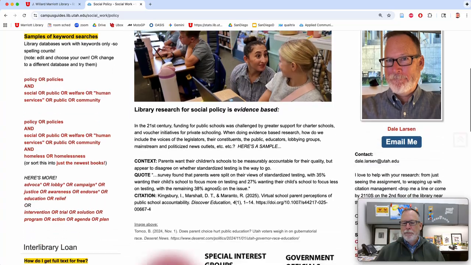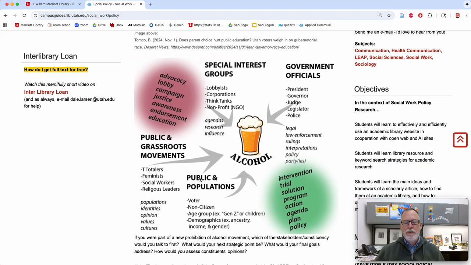When you scroll down here, say, for example, you were looking at alcohol prohibition movements or temperance movements of the early 20th century. You would have all sorts of different people that were influencing or lobbying for things, and then you'd have solutions or laws or policies. All of these can be used as keywords. For example, teetotalers would be a population, people that believe in a certain thing, or they're activists, or they're a lobby for something. All of these different things are keywords.